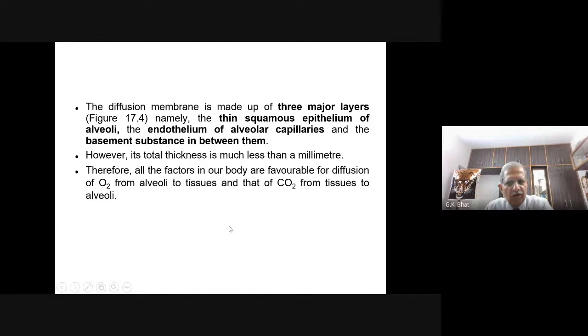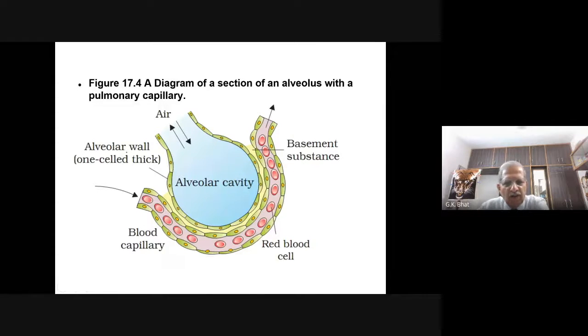Now, let us look into this diffusion membrane. You can see here, this is the alveolar sac, and this is a membrane, again of squamous epithelium. And this is the blood vessel. The squamous epithelial membrane of the blood vessel is always called endothelium, and this is a basement substance between the epithelium of the alveolar sac and the epithelium of the blood vessel. So the gases can easily pass through these squamous epithelial membranes. Squamous epithelium is known for allowing diffusion of gases.